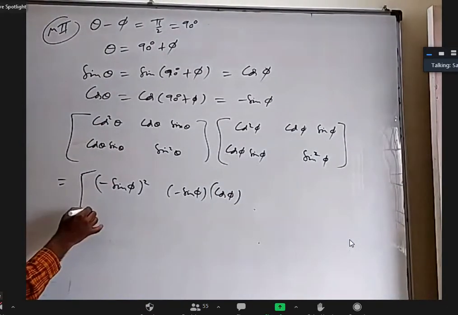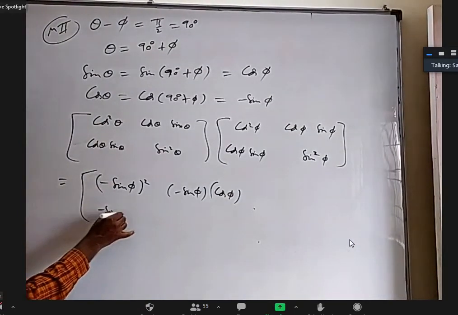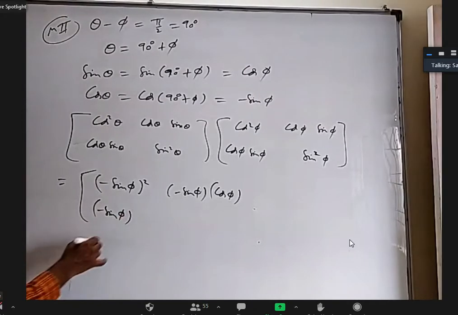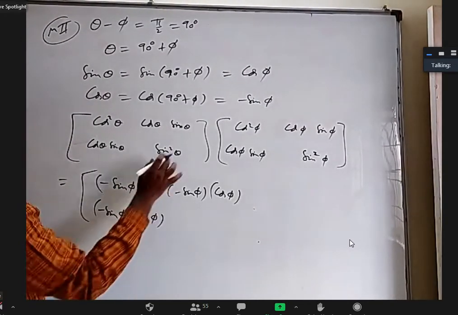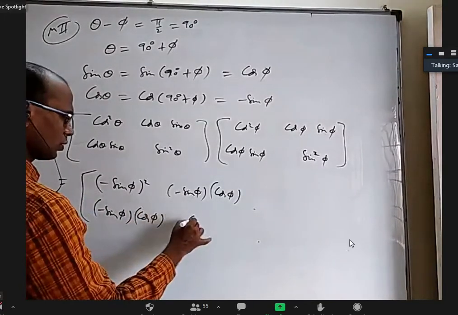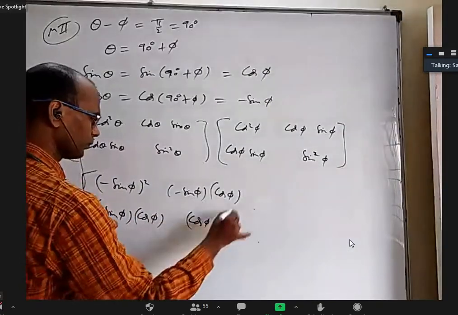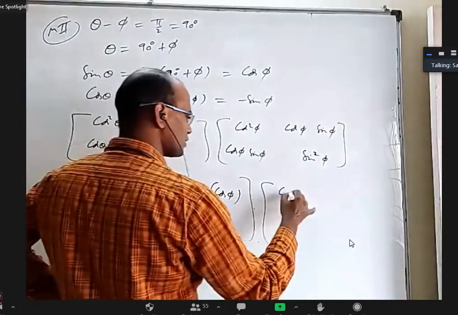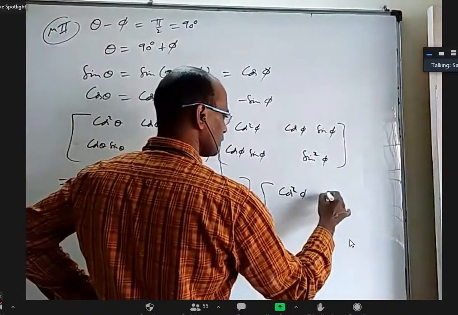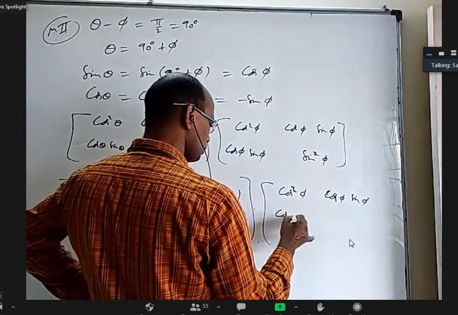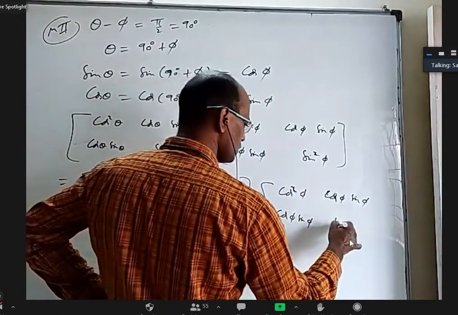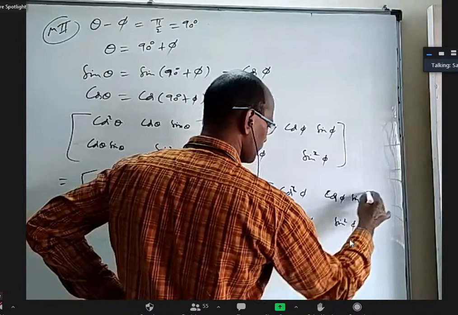This is going to be cos theta, minus sin phi into sin theta is cos phi. And sin square theta is cos phi whole square. The other matrix as it is: cos square phi, cos phi sin phi, and cos phi sin phi, and sin square phi.